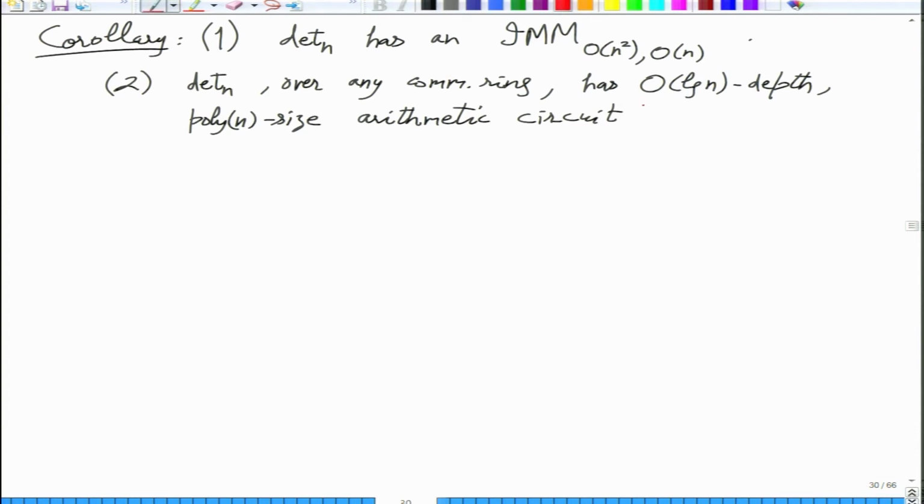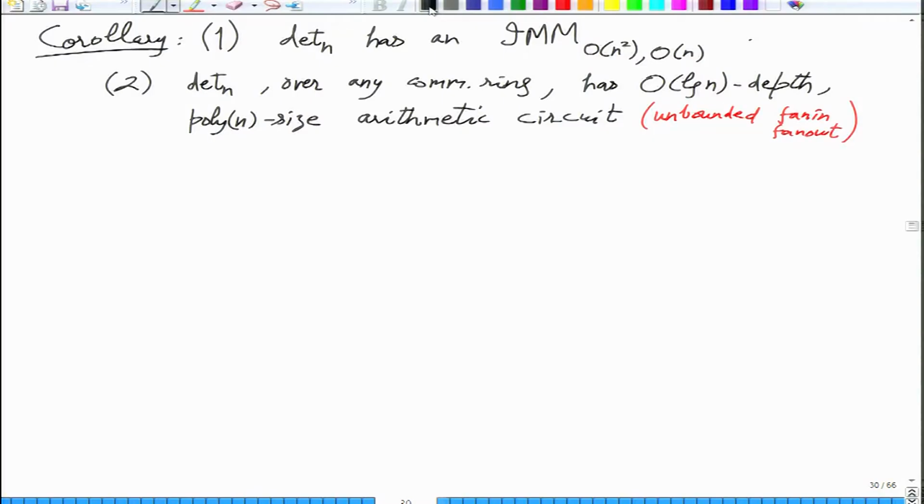The slight difference is that here this is unbounded fan in, fan out. Unbounded as in it is not bounded by a constant, it is not 2. So fan in and fan out are bounded only by the size, because when you look at the recursive implementation of iterated matrix multiplication, when you want depth to be log n, then you are forced to add and multiply many things.